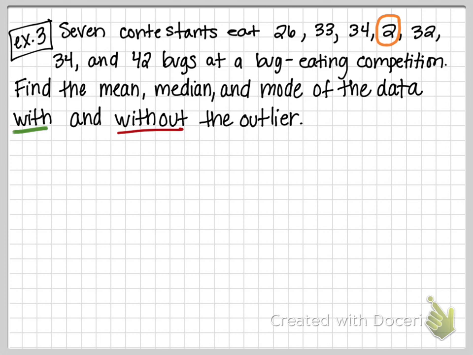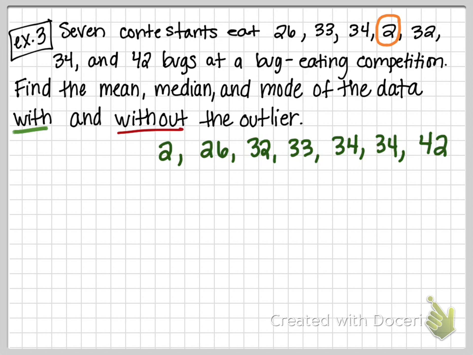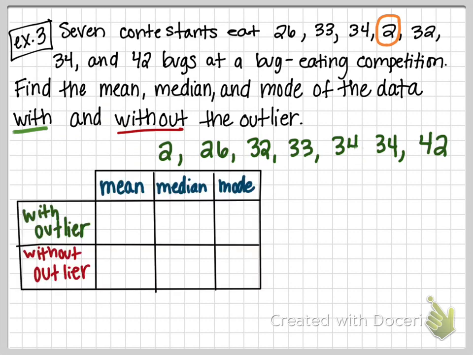So I'm going to rewrite these down here just in order from least to greatest because it makes it easier. 2, 26, 32, 33, 34, 34, 42. Did I forget any? 1, 2, 3, 4, 5, 6, 7. So that should be right. Okay, so let's do this. I have a little table here. Why did that get erased? And let's find all of these values.